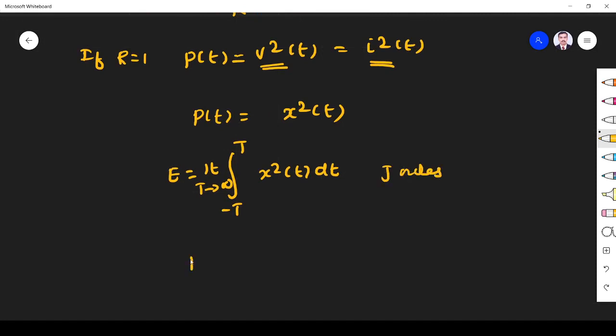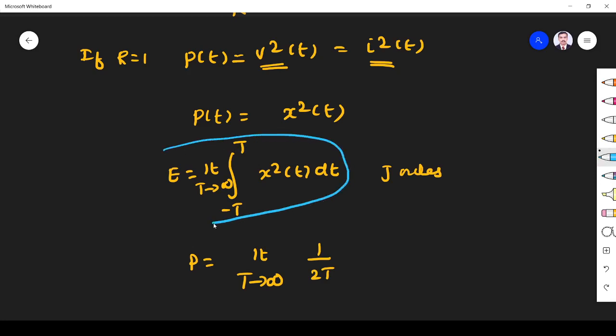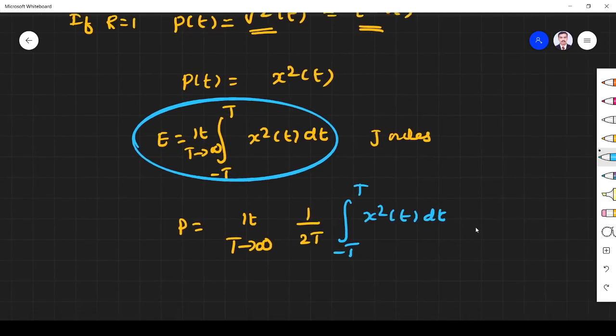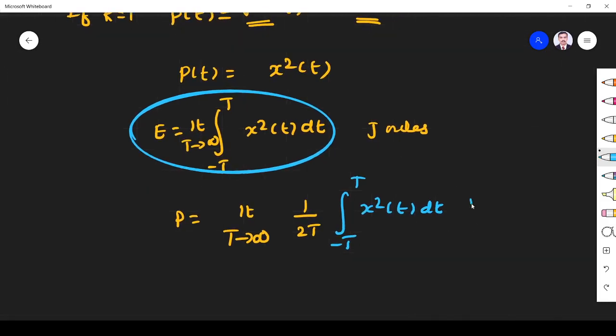Similarly, power is the average of energy. So I can say limit T tends to infinity, and the average is 1 by 2T. Average means sum by total. Total time period is 2T. So it is 1 by 2T, limit T tends to infinity, integral from minus T to plus T of x squared of t dt. This is in watts.